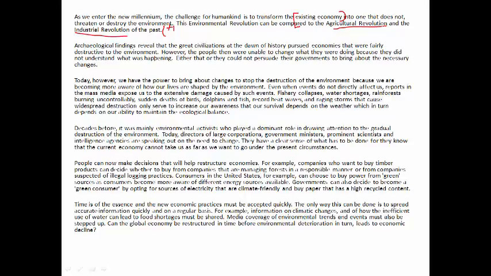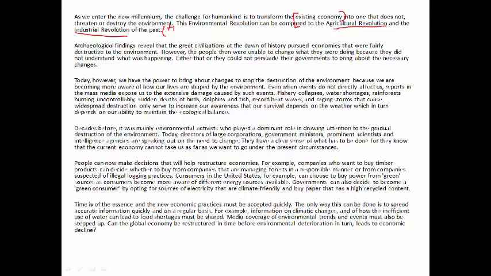Archaeological findings reveal that the great civilizations at the dawn of history pursued economies that were fairly destructive to the environment. However, the people then were unable to change what they were doing because they did not understand what was happening. Either that, or they could not persuade their governments to bring about the necessary changes. Let's spend some time on this paragraph.